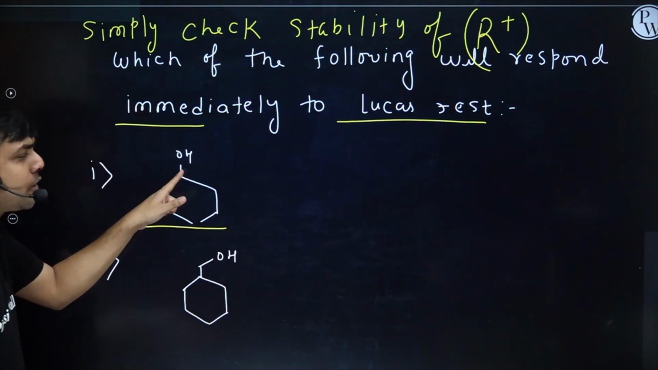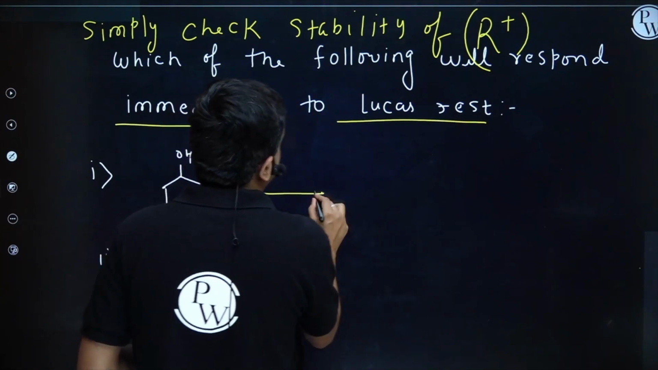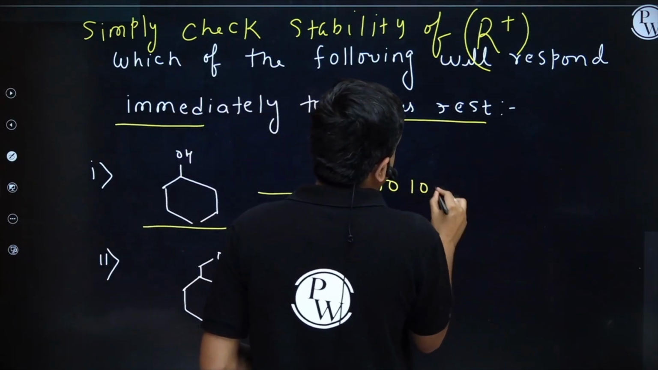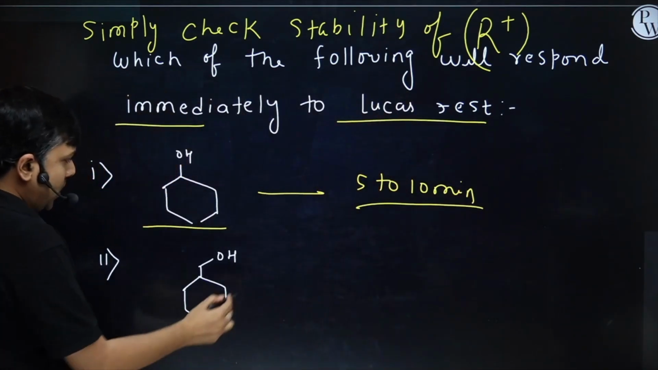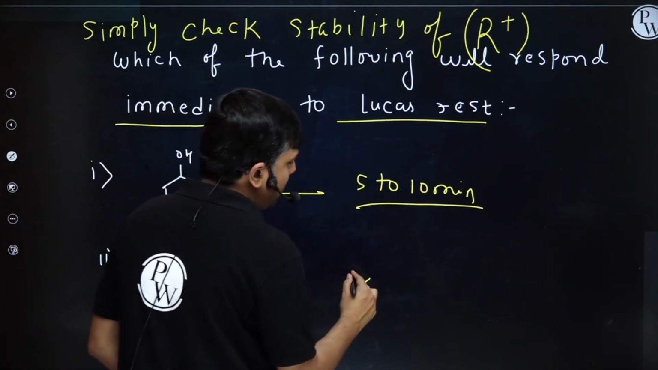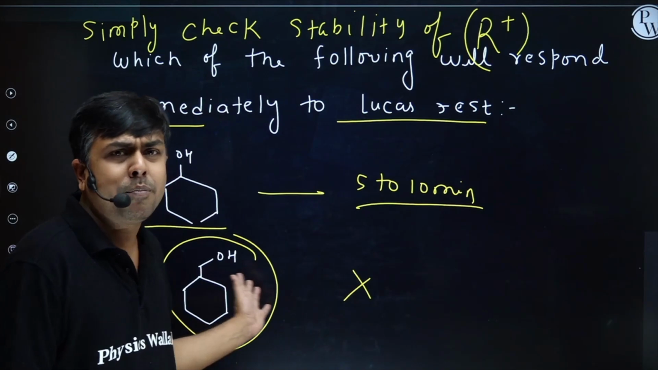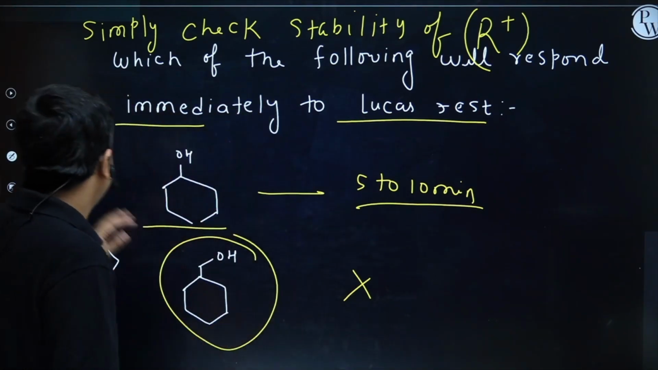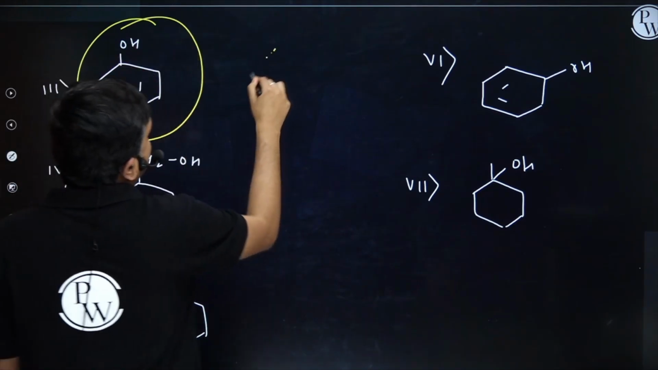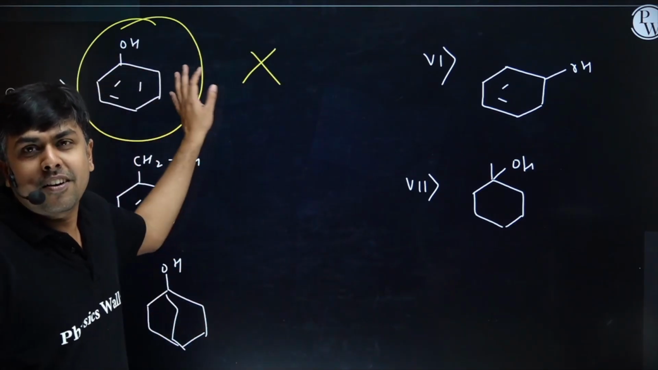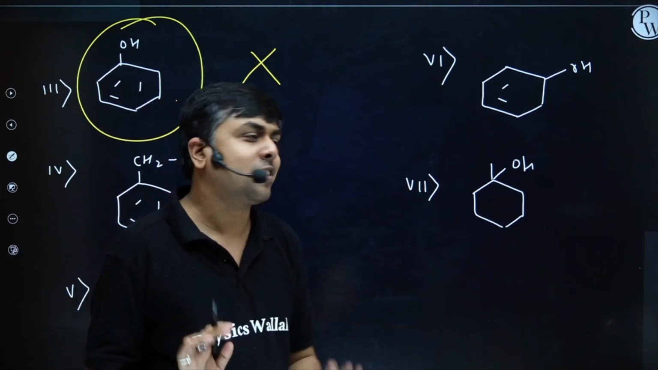It's a 2 degree alcohol, so the turbidity will appear, but after 5 to 10 minutes. Secondary alcohol won't give instant turbidity. This one, primary alcohol, no, I won't have instant turbidity, right? The carbocation formed is not that stable. This one, the carbocation won't get formed at all, right? So I won't get instant turbidity here also.